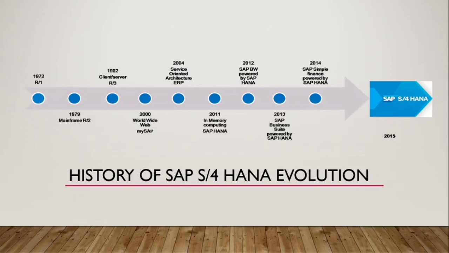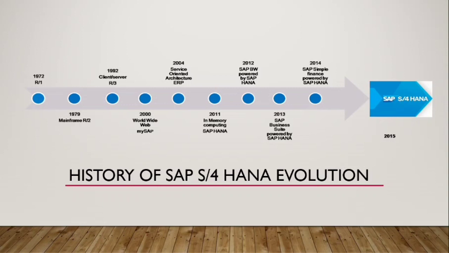Then it comes 2011, where the revolution took place with the in-memory database launch. It was SAP HANA DB. Years pass by, and another milestone was incorporated by SAP in 2015 when they launched S4 HANA.